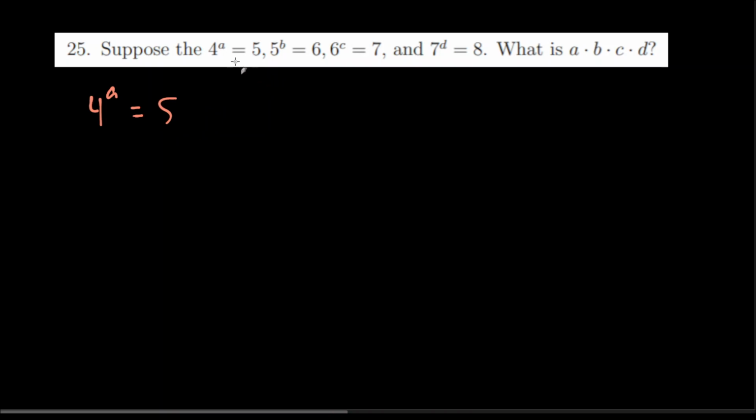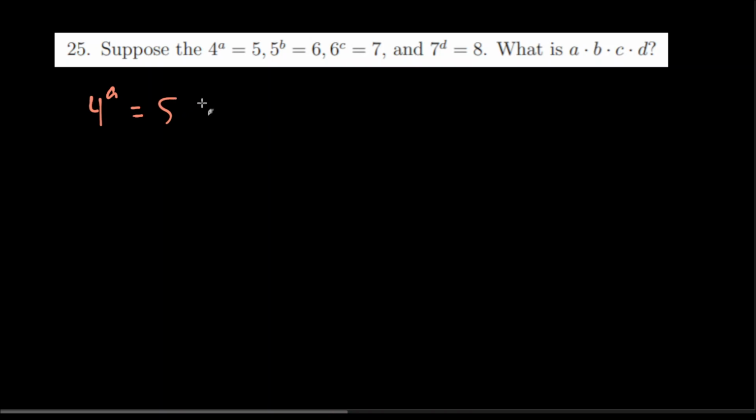We see a lot of exponents in this problem, which leads me to believe that we need to get these variables like A and B and C and D outside, or we just need them to stop being exponents. We need them to be like coefficients so that we can find out what they are and multiply them together and finish our problem.